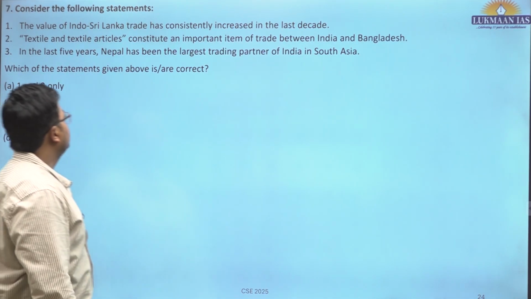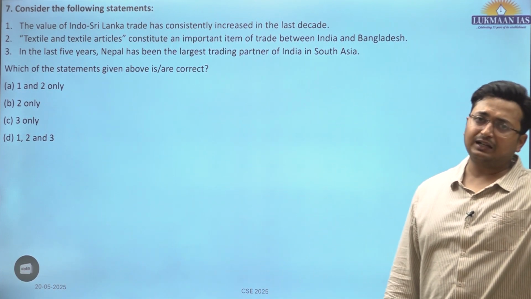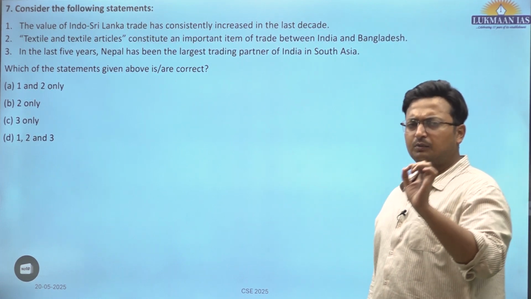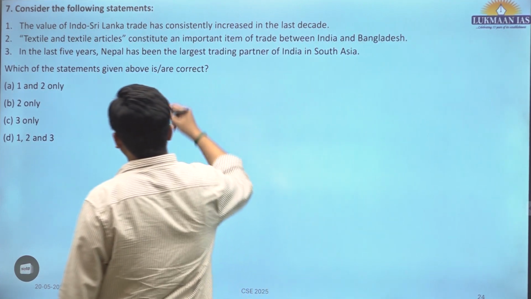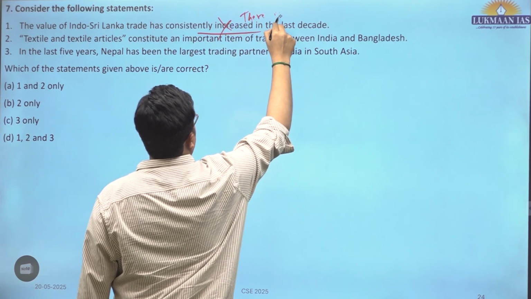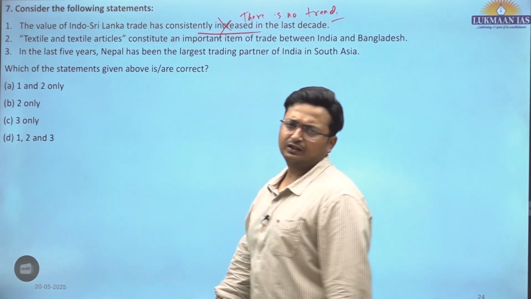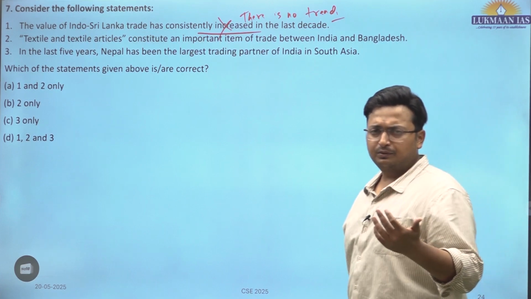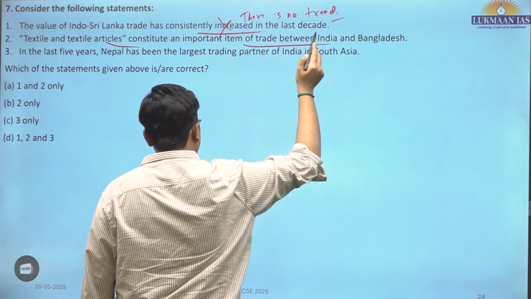Seventh, consider the following statements. It's a factual question. The question has been asked from the data which were issued in the 2020 context. However, we'll talk about this. These data still hold relevant today also. The value of Indo-Sri Lanka trade has consistently increased? No, there is no trend. It has improved, then again gone down. In COVID years, post-COVID, there was total collapse. Again, they have got revived. So there's no consistent trend. Textile and textile articles constitute an important trade between India and Bangladesh.